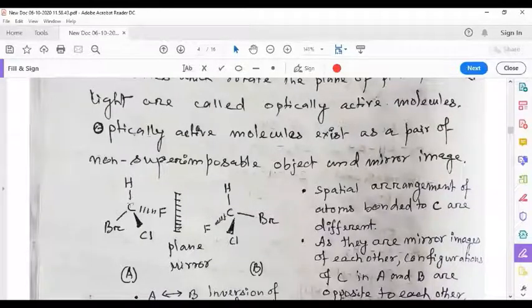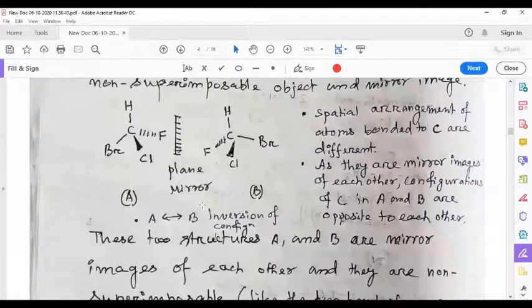Here hydrogen is vertically on the top side. Hydrogen will remain vertically on the top side. Then this bromine was oriented this side. Bromine will be oriented this side. The fluorine was this side. Fluorine will come this side. It was like this. It will come like this in the image. The structure of A can be said to be inverted in the mirror image.